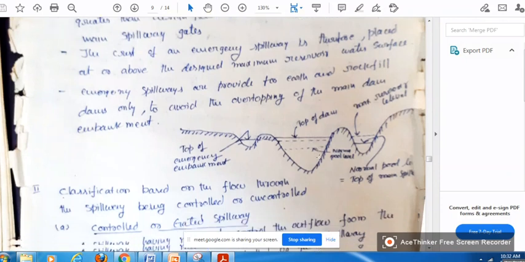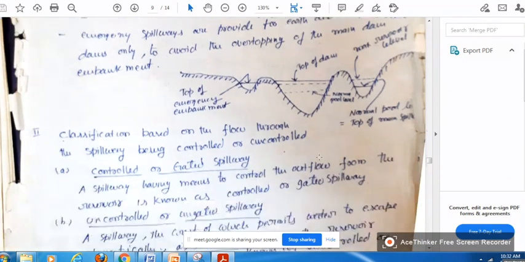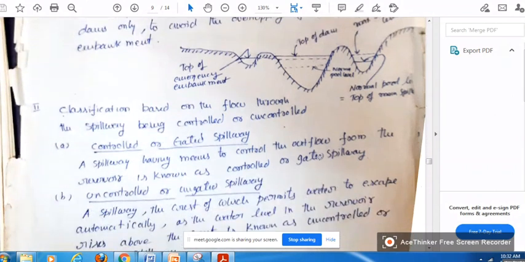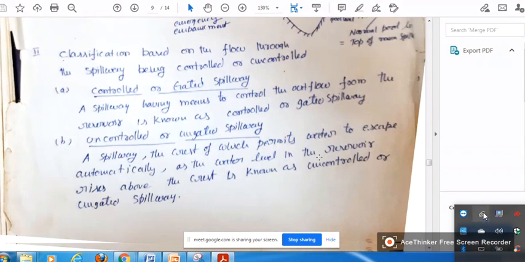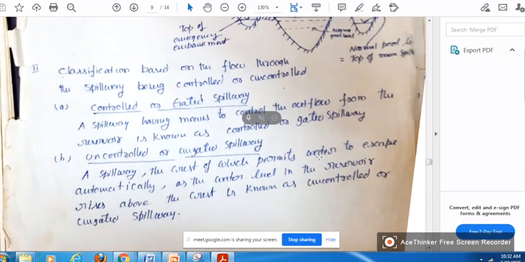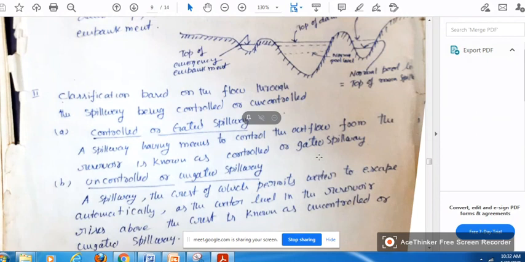Spillways based on flow, as I said, can be controlled or gated spillways, and uncontrolled or ungated spillways. If you have a gate, it is called a gated spillway. If you don't have gates, it is called an ungated or uncontrolled spillway.